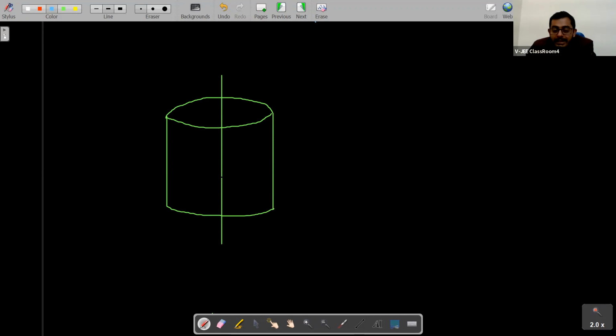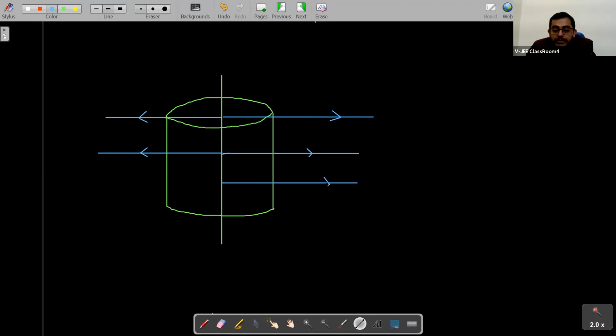I'll tell you how it comes to be cylindrical. See, students, this is a line source. This green line is a line source. And if this is a line source, what could be the direction of its wave emission? This and this, right? Actually, it will be in all directions, but on paper we can only draw these directions. That is why I am doing this. So this will be the direction of propagation of waves, students. Are you getting my point?